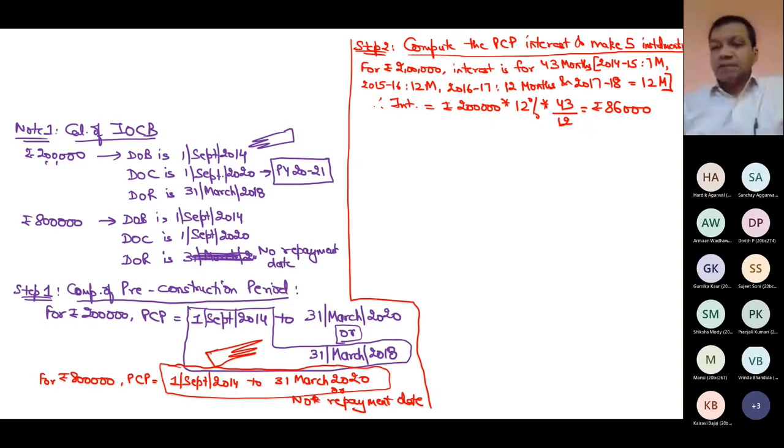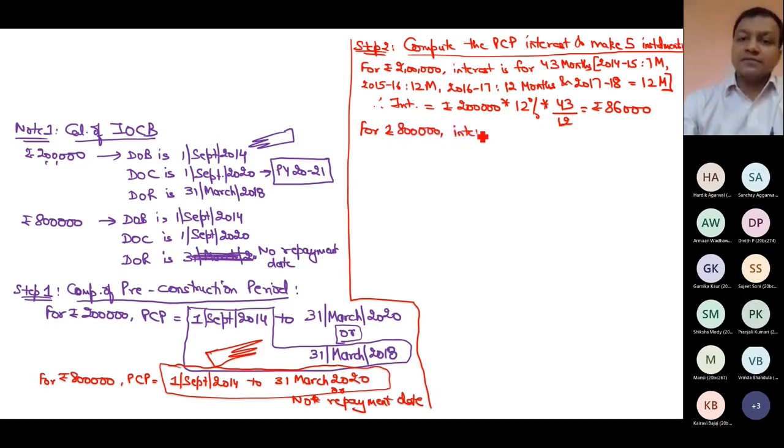So this comes out to be 36 plus 7, 43. 2 lakh into 12% divided by 12 into 43. It is 86,000 rupees. This is my pre-construction period interest of 2 lakh. So keep it pending. Then you start for 8 lakh rupees.